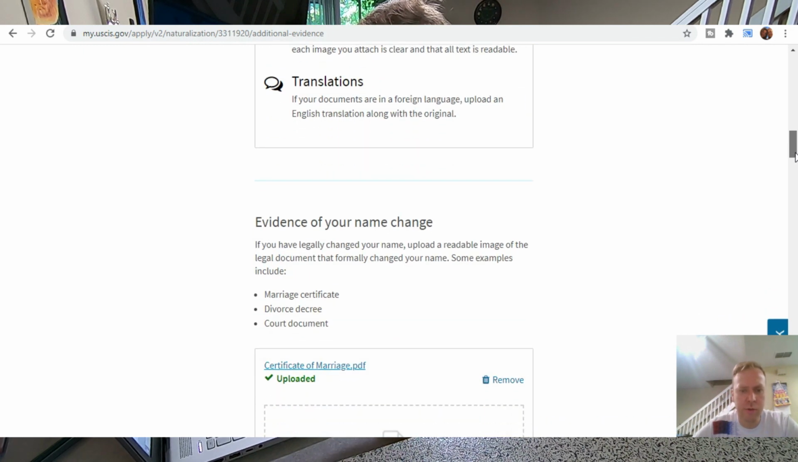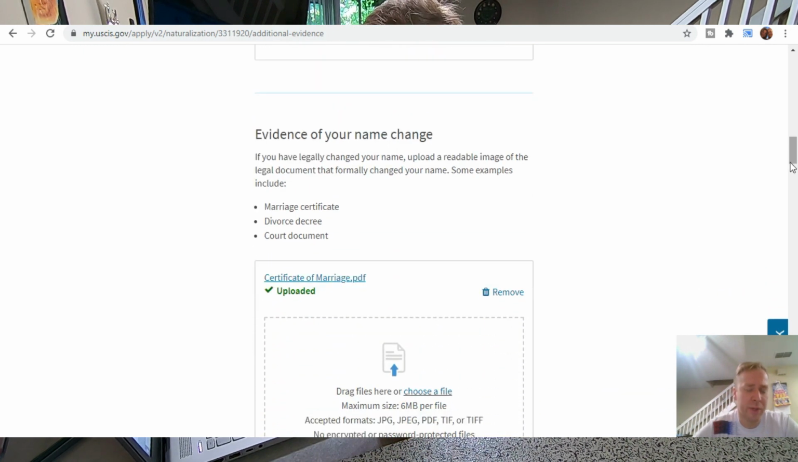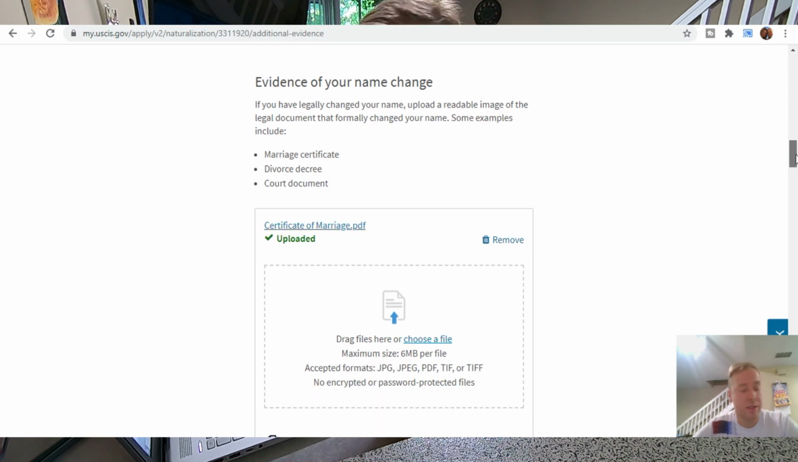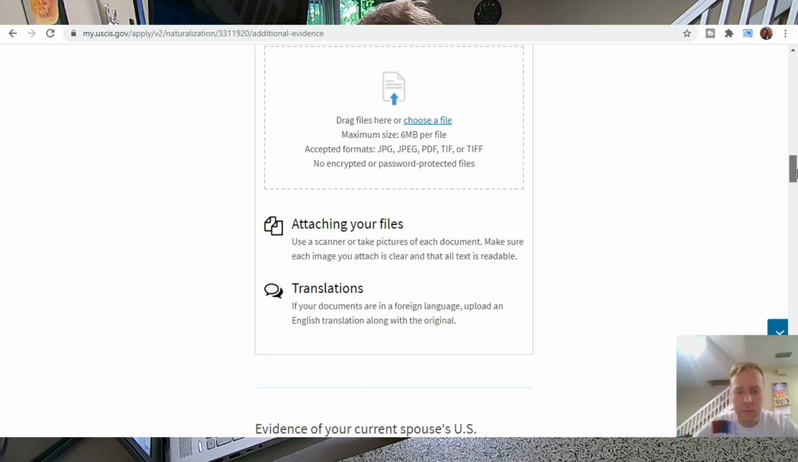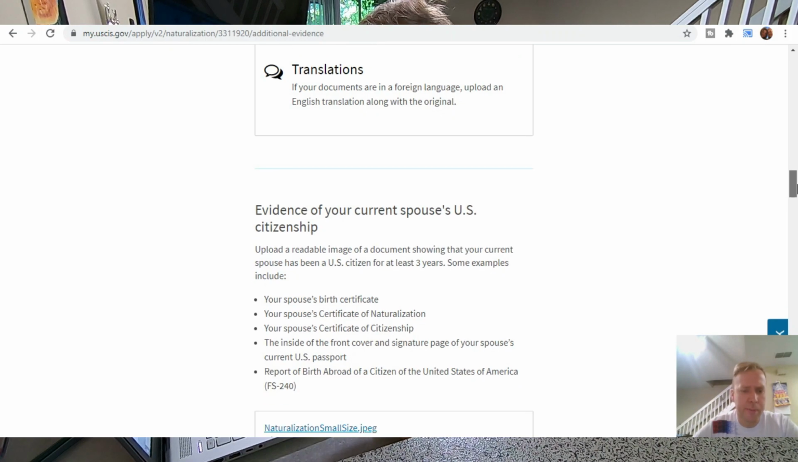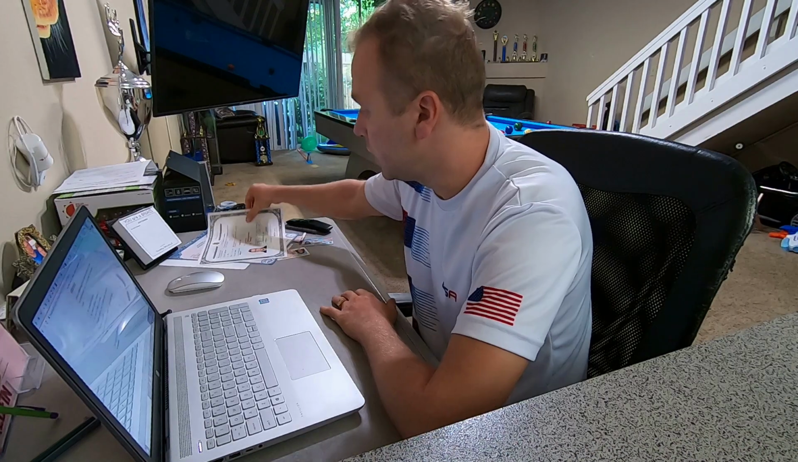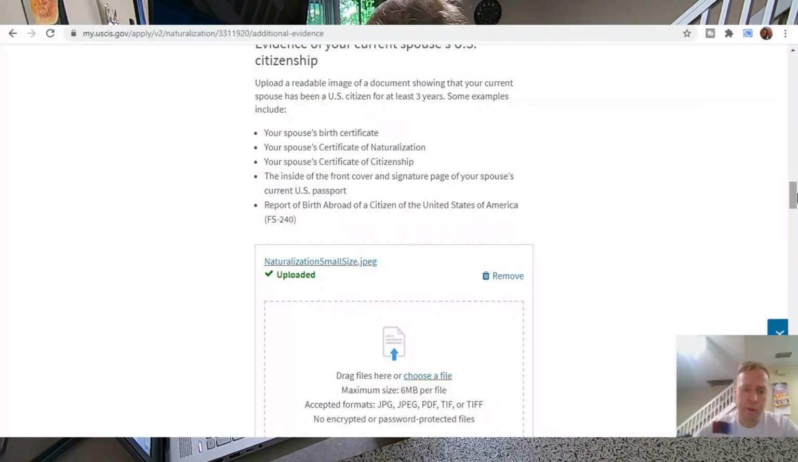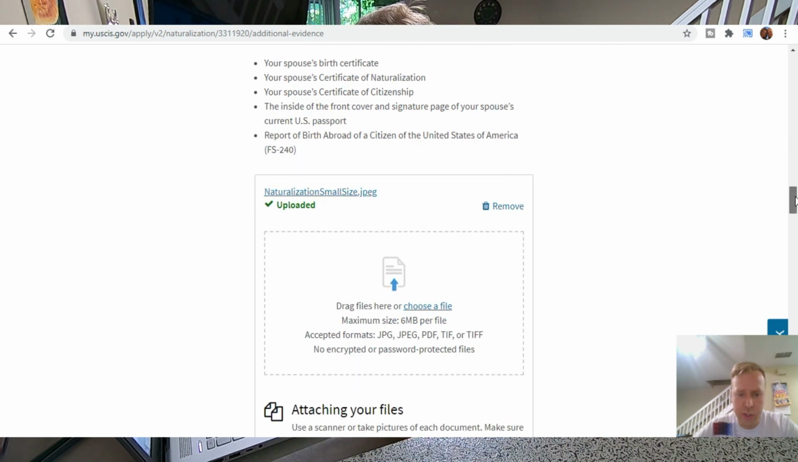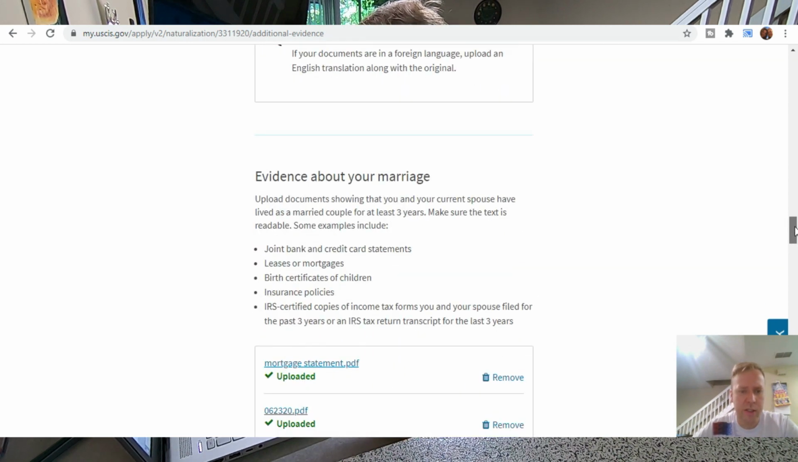And then evidence of your name change. They provide examples what that could be: divorce decree, court document, or marriage certificate. I uploaded marriage certificate again. It doesn't hurt me. Evidence of your current spouse's citizenship. That's when you're gonna need this magic paper. Just the front picture of that.